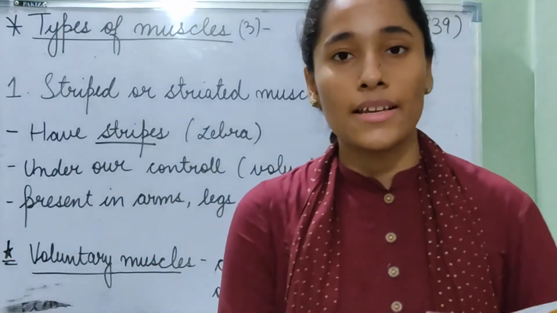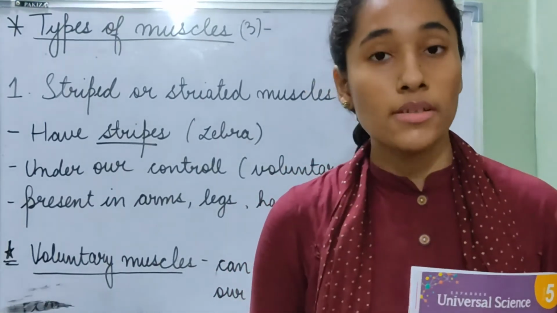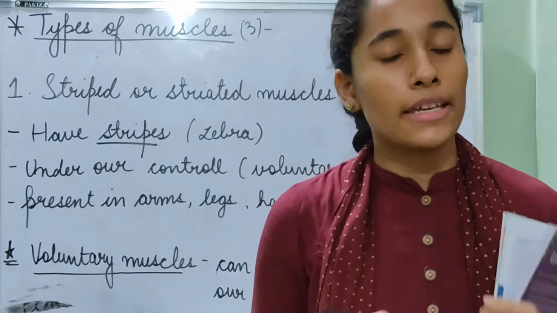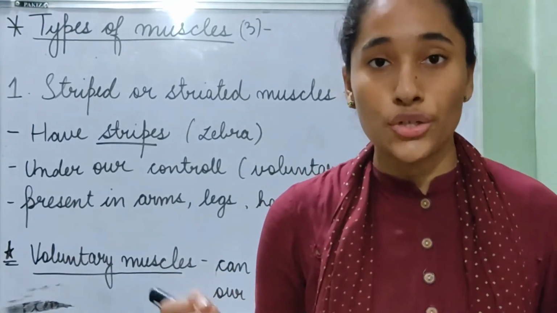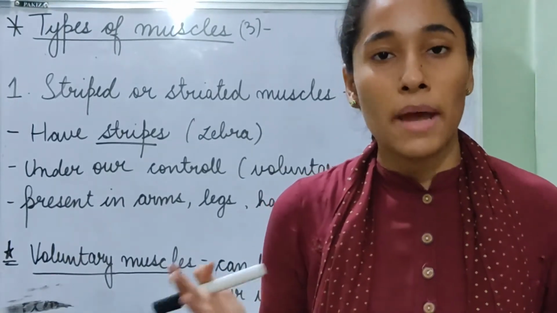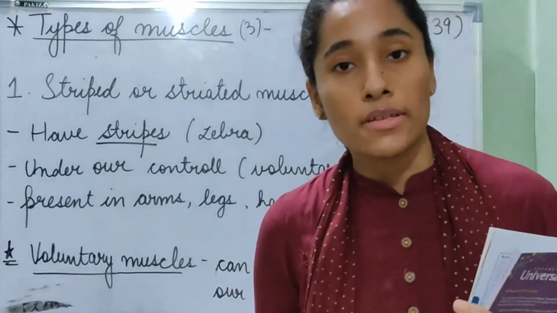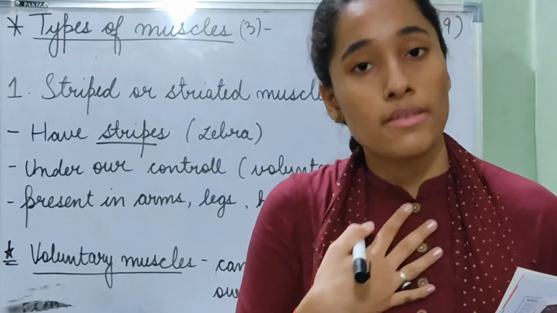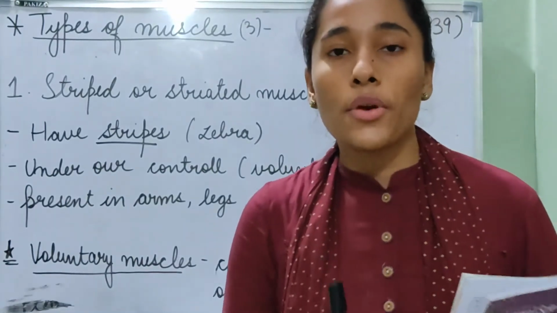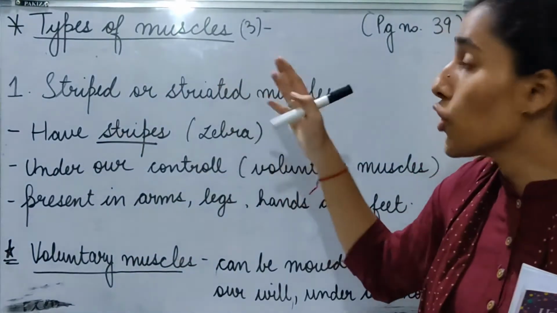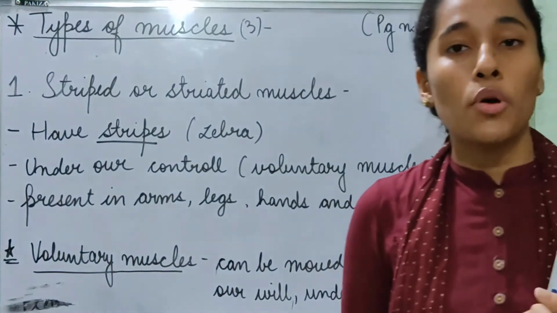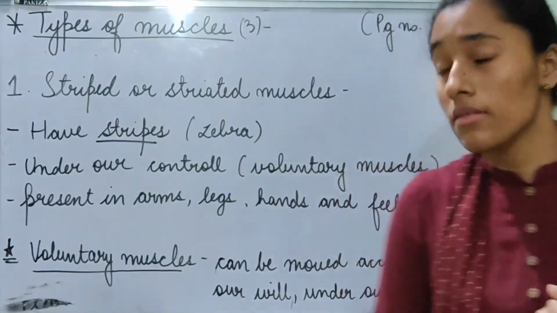Good morning students. In the last class we learned about muscles and how muscles are like elastic bands, which means they are tissues which can expand and contract. And we learned that there are over 600 muscles in the human body. Today we are going to learn about different types of muscles. In the human body there are 3 types of muscles.